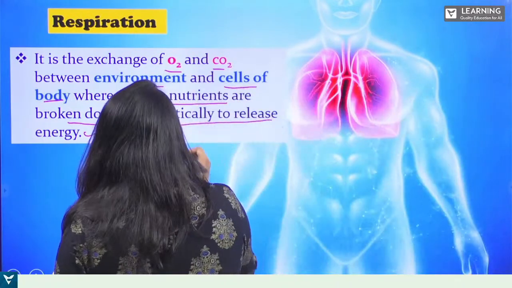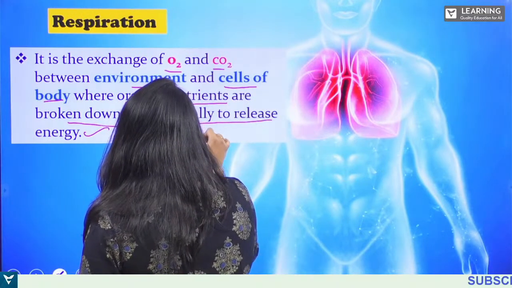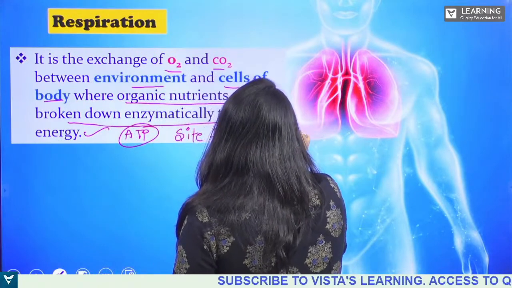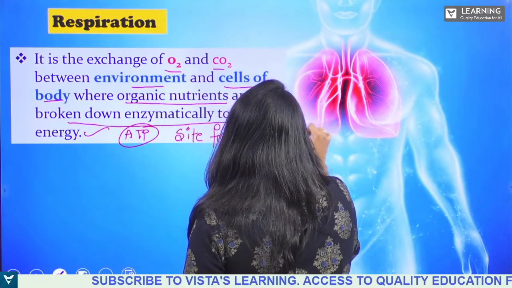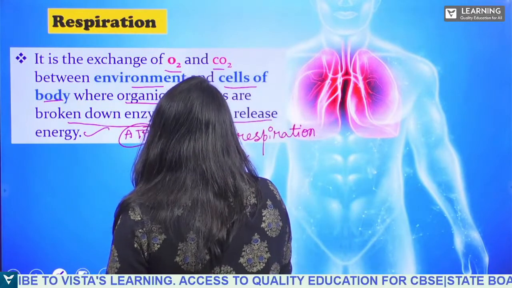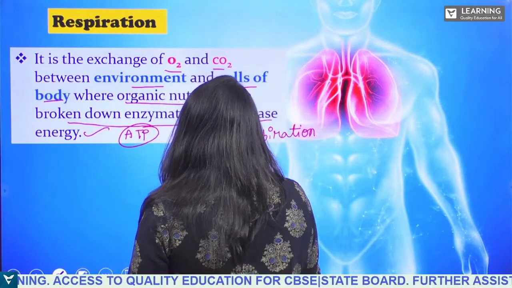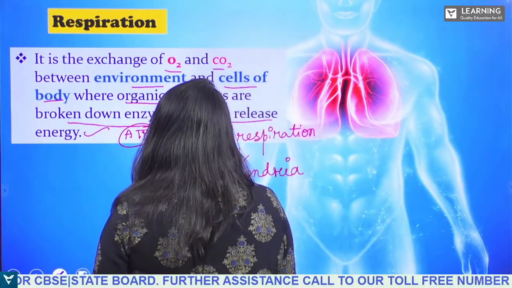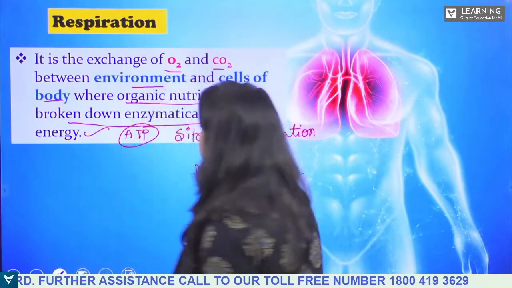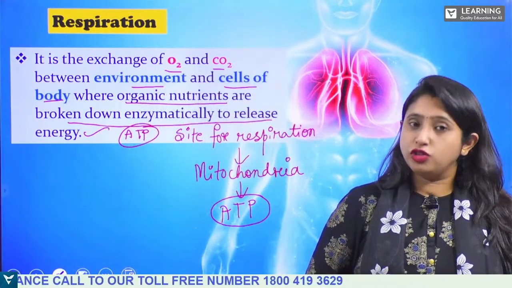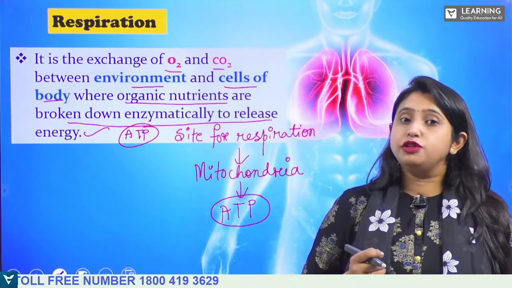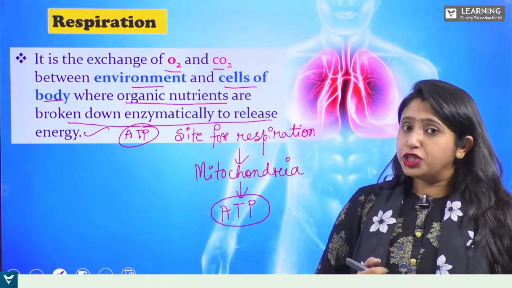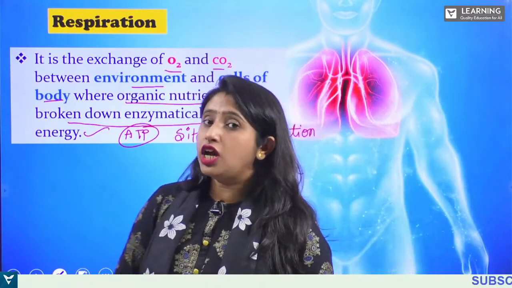So where does it take place? What is the site for respiration? The site for respiration is the mitochondria, where the energy is released in the form of ATP. Mitochondria is known as the powerhouse of the cell. Why? Because it is responsible for generation of ATP. Is that clear? Now, talking about this respiration, you know that there are two types of respiration.